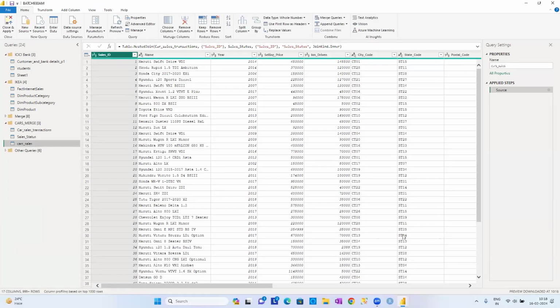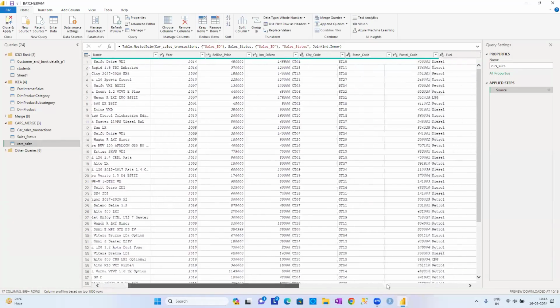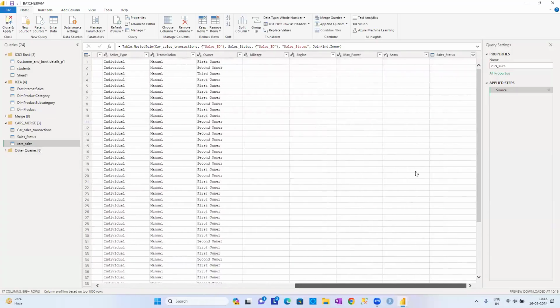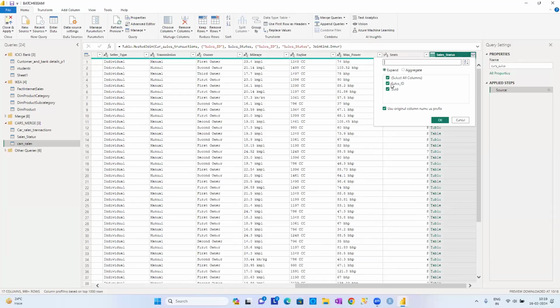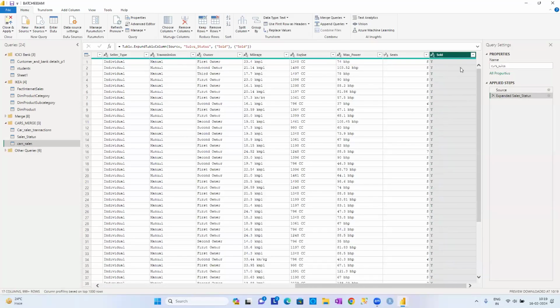Now, if we look, guys, there is a column we have at the last. As usual we know, the sale status will be there. So expand it. I don't want the sale ID because the sale ID is already available at the beginning. I want to get only the status called sold. If you want to prefix it with the table name, prefix it. Otherwise, leave it, guys. Otherwise, what will happen? It will come as sale_status.sold. Simply click on OK, and you are going to get the column called sold.